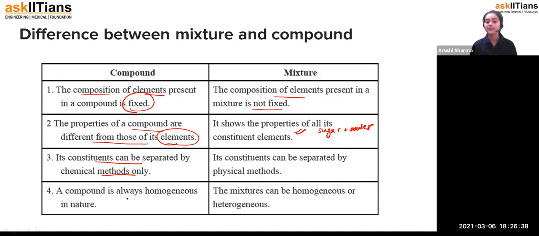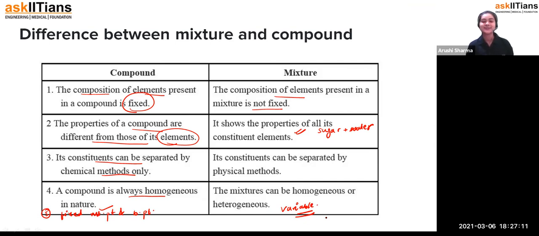A compound is always homogeneous in nature, as we have already discussed, because it is the same throughout. But a mixture can be homogeneous or heterogeneous. Both are possible. One more important point is that a compound has a fixed melting point and boiling point. As we have already seen for the water molecule, it is 100 degrees Celsius and 0 degrees Celsius. But for a mixture, it is variable, it does not have a fixed melting point or boiling point.